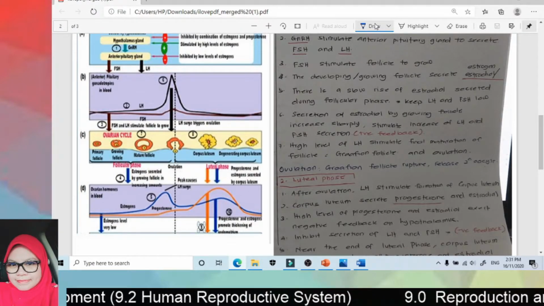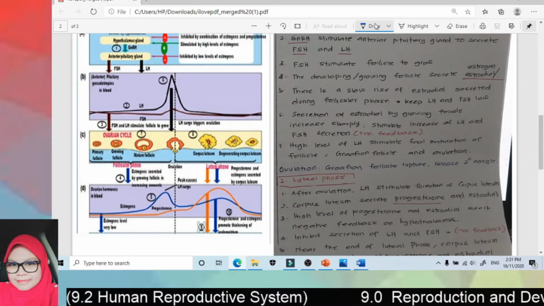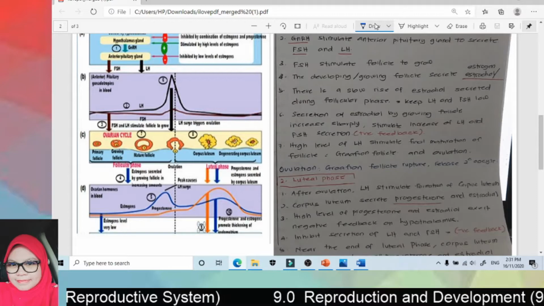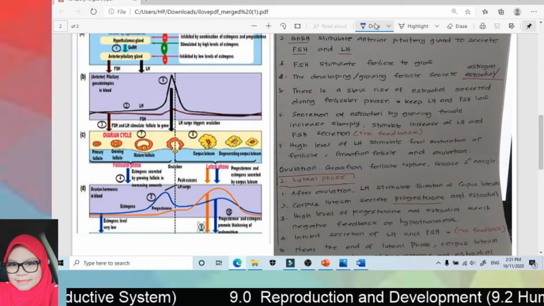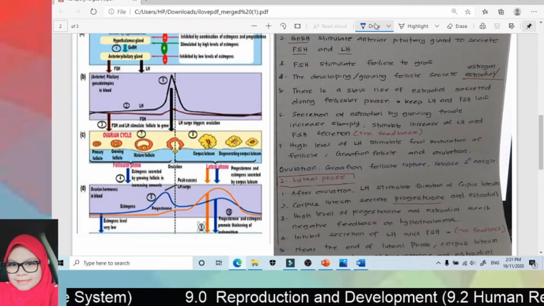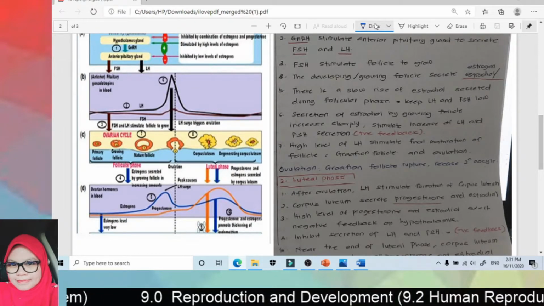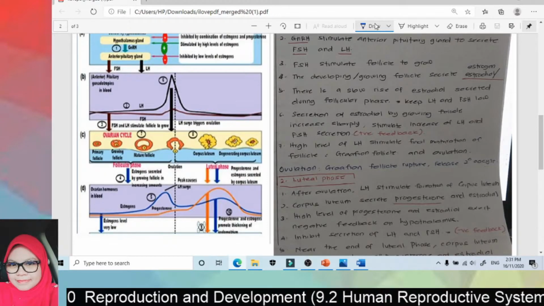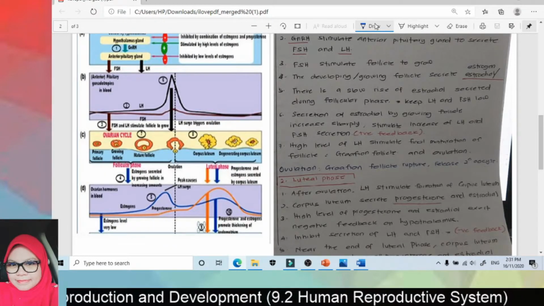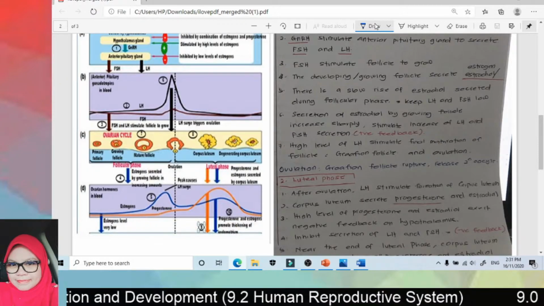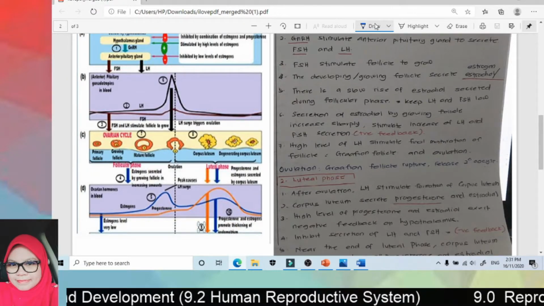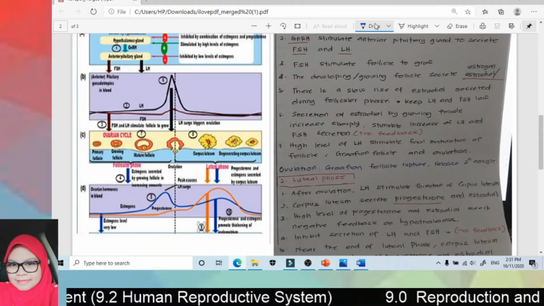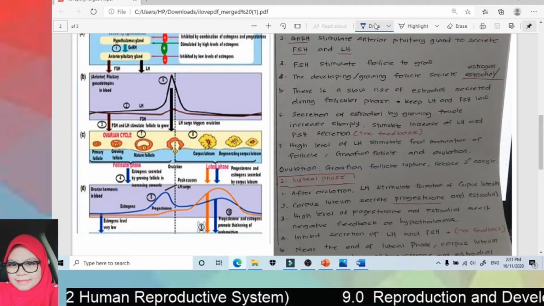So this is called positive feedback. As you can see here, when the level of LH surges or increases sharply, this LH hormone will induce ovulation. So the Graafian follicle bursts, or ruptures, and releases the secondary oocyte.